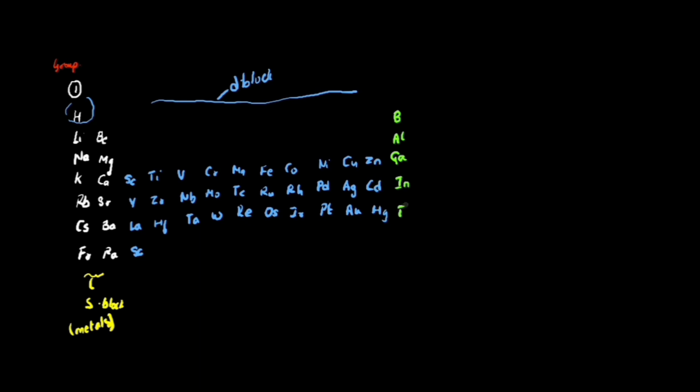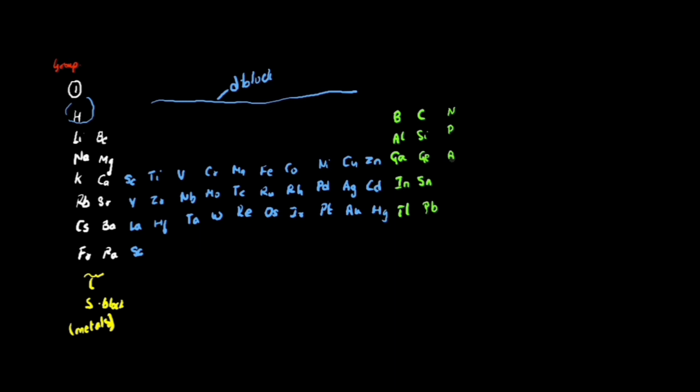Okay. This D block, the entire block is called transition metals. Scandium, yttrium, lanthanum, actinium, titanium, zirconium, hafnium, vanadium, niobium, tantalum, chromium, molybdenum, tungsten, manganese, technetium, rhenium, iron, ruthenium, osmium, cobalt, rhodium, iridium, nickel, palladium, platinum, copper, silver, gold, zinc, cadmium, mercury. All these are transition metals. Okay, they are also metals. Whereas the first group was the S block metals, except for hydrogen. Next you have P block.